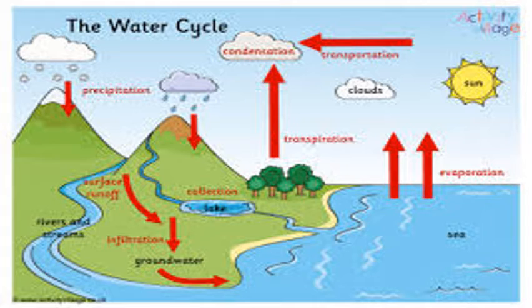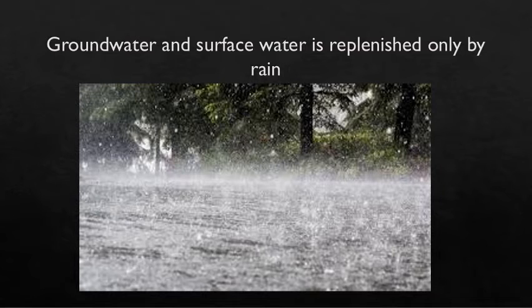The water vapor evaporates and falls on the surface, replenishing the surface and the groundwater. The groundwater and the surface water is replenished only by rain. Rain is the main source of water for the earth. Be it surface water or the groundwater, it is completely dependent on the rainfall or the precipitation of the water from the clouds.